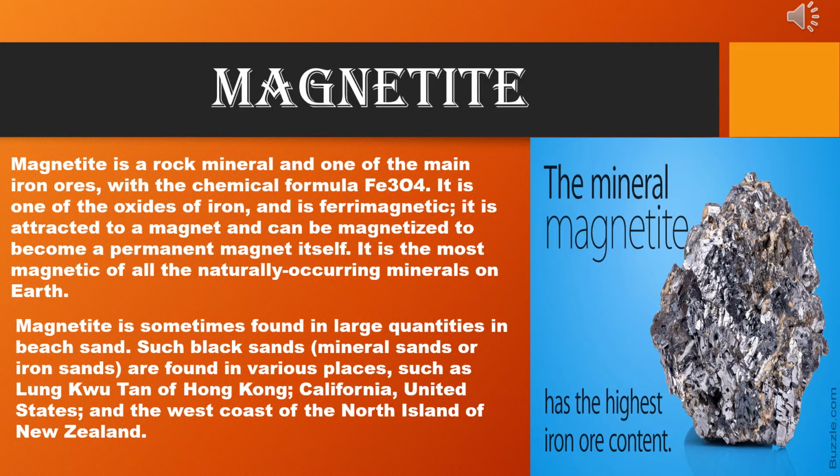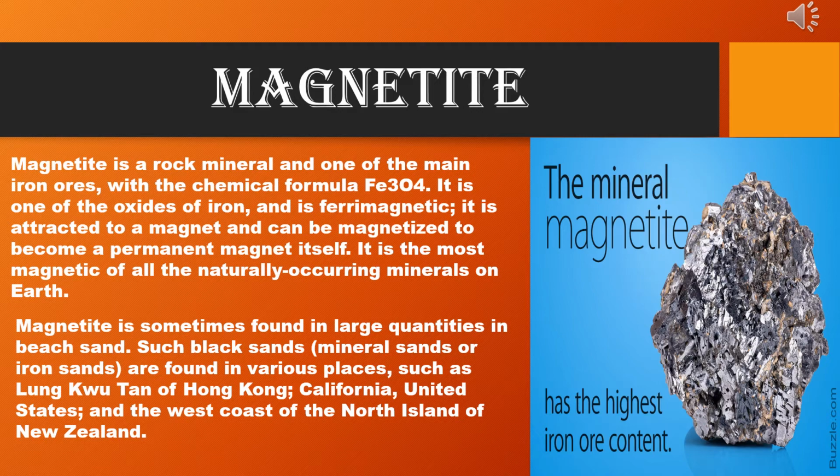Now another property is attractive property. Afterwards, it is seen that some other substances have this type of properties that I am discussing later. Let me first discuss the attractive property. If a piece of magnetite is placed in iron filings, it is found that iron filings cling to the magnetite piece. That is, magnetite attracts iron filings. This is called the attractive property. These types of substances are called magnets.